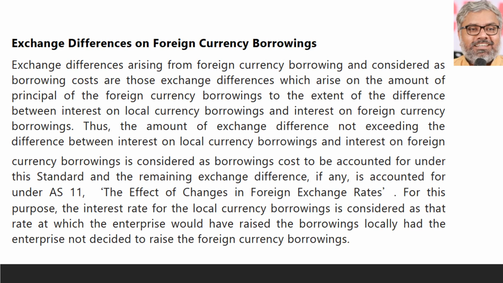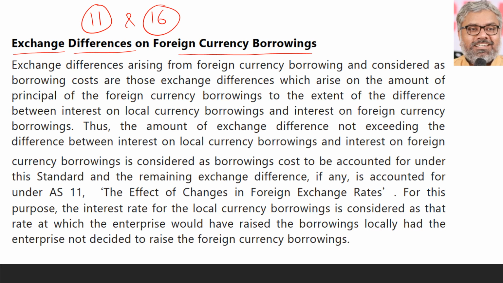Now let us move on to the last point that we discussed in the first scope of AS 16, which is related to exchange differences in foreign currency borrowings. This could be a very important aspect. Why is that? Because it is talking about exchange differences, which covers AS 11, and it is talking about borrowings and borrowing cost related to that also. That means it is covering AS 16. So when both are covered in one shot, definitely that can be a best possible question for a paper setter. Hence it becomes an important discussion. Read and understand this very carefully.